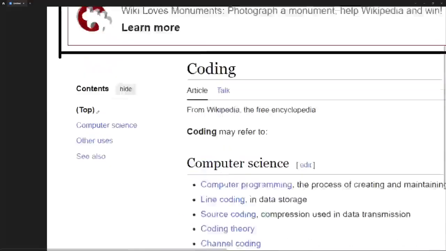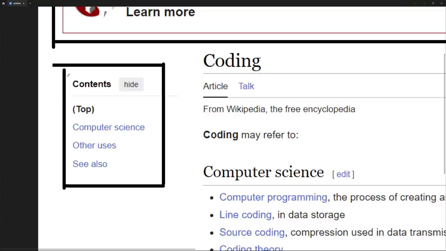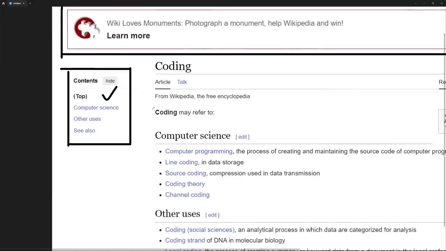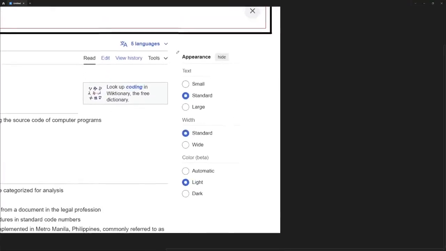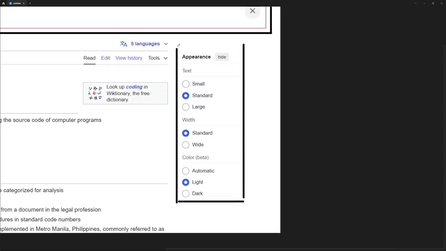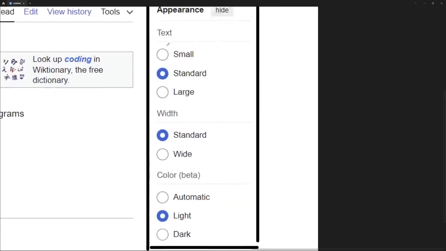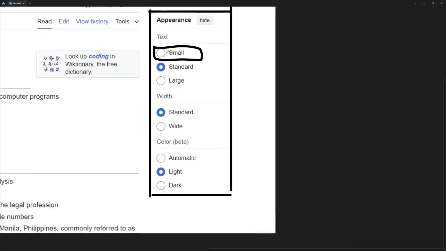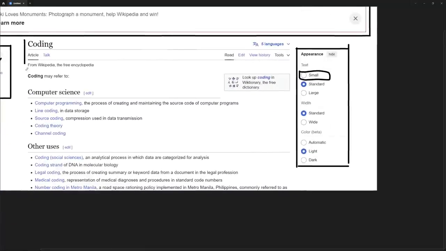Okay, and also we are going to be creating a component for the sidebar, or you can just give it the name of aside if you wanted to, but I'm going to give it the name of sidebar, and I guess that's going to be fine. Okay, and also we are going to be creating a component for the appearance, so I'm also going to mark that as a separate component. Okay, so we can also split this entire UI into nested components as well. We can also create a separate component for these radio buttons if you wanted to, but we don't have to do that. Okay, and also we are going to be creating a component for the header.